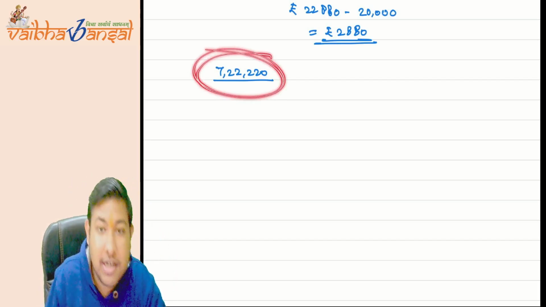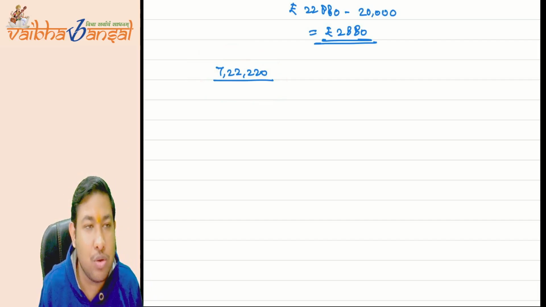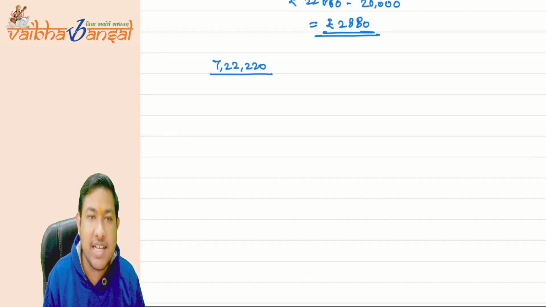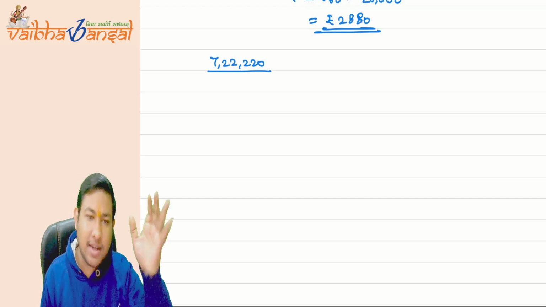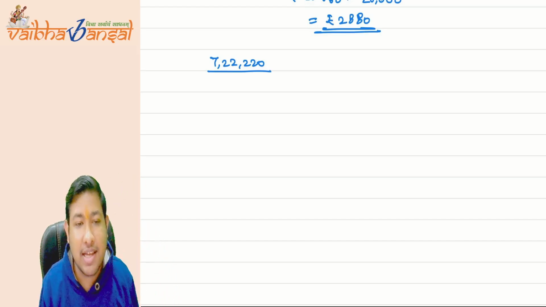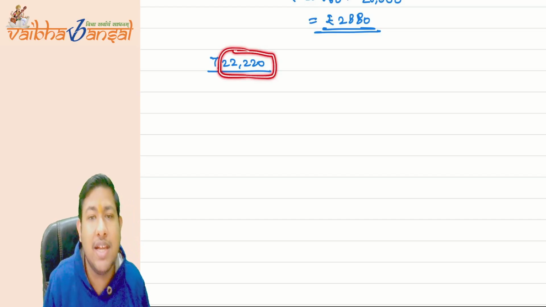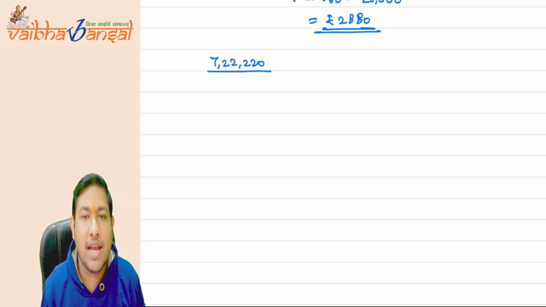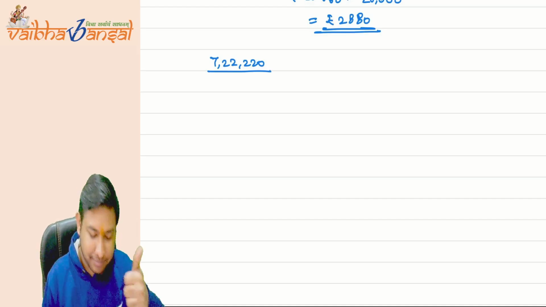That is why marginal relief for the rebate part is only applicable up to 7,22,220. So if the question says your total income is 7,22,220, it will come under marginal relief, and the maximum tax he can pay is 22,220 plus health and education cess. I hope it is clear.